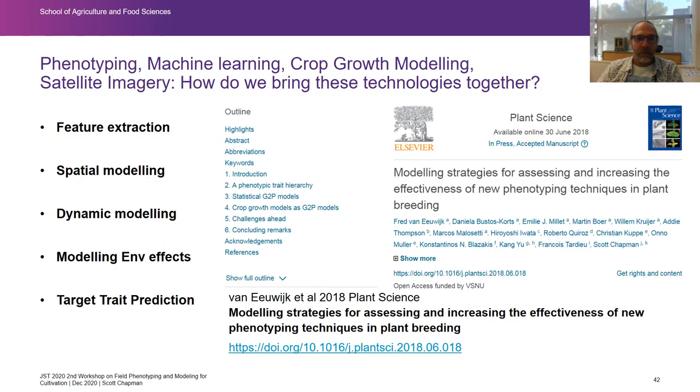So hopefully I've shown you some aspects of how we think we can bring these technologies together. We've got research in wheat and in sorghum in this space. The wheat work is national, so we're able to collect a lot of data in that space and start to test some of these ideas. And we're hoping that we'll have some nice methods to do that in our drought limited environments.